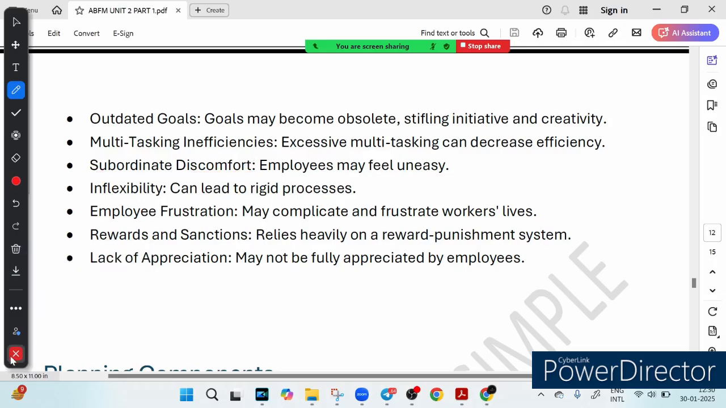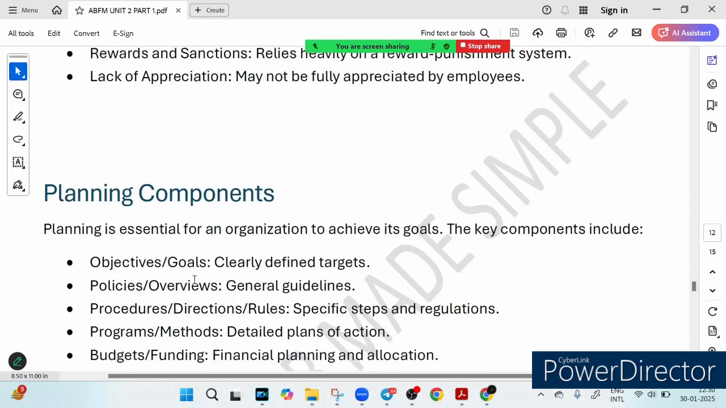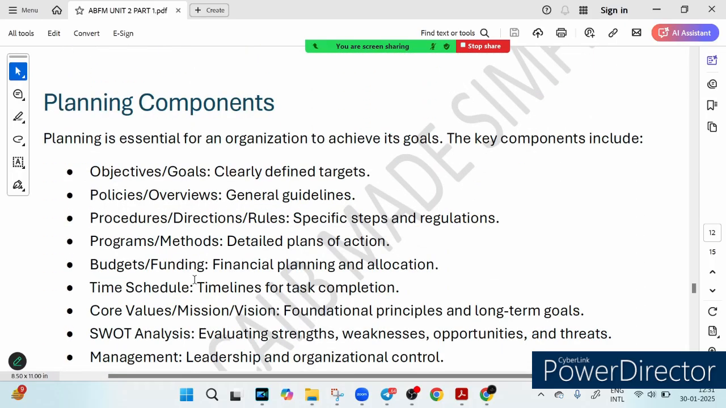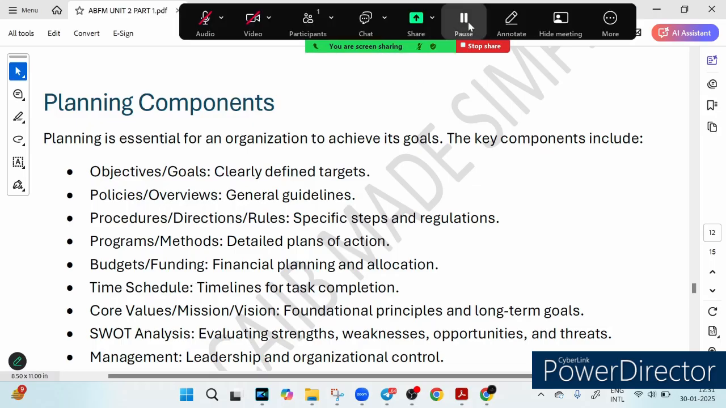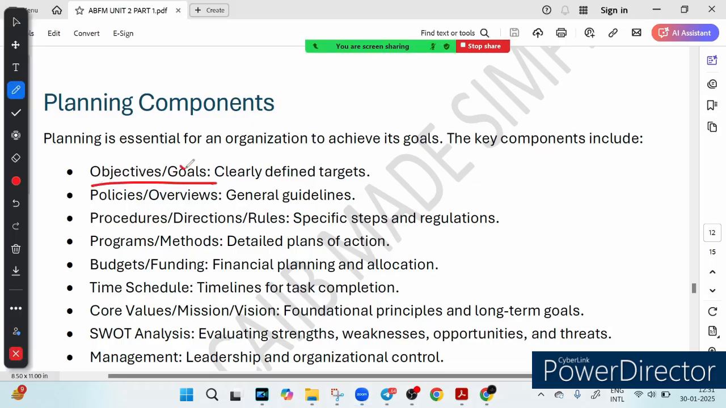Now let's talk about the planning components. What is the meaning of planning components? Let's talk about it. Planning is very essential, right? So understanding planning, what are the components of planning? The first thing is objective or goal. You can think of it like a destination. Just like you plan to score a minimum of 50 marks in CIB, every organization sets clear targets to hit. That is how every organization sets clear targets to hit.